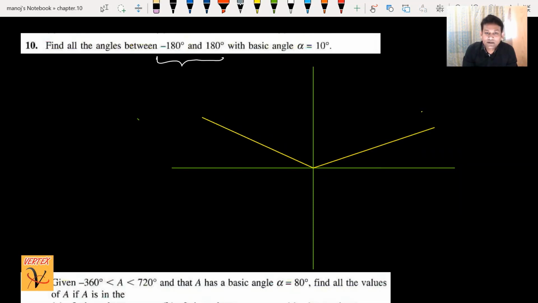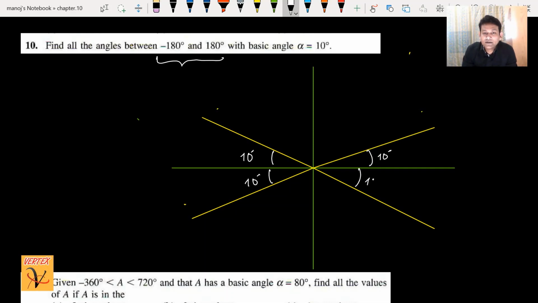Without that I cannot work. 10 degrees, then I have to move forward. What's the logic and how many possible angles are there? That's also interesting here. I'm writing all the basic angles, 10 degrees. Okay, what's my method actually?